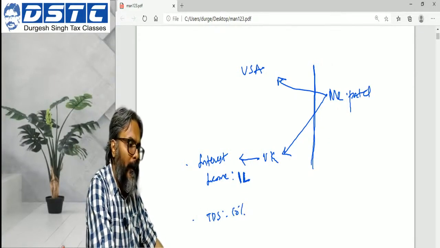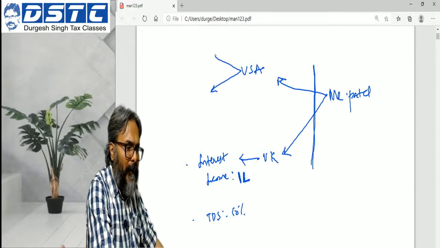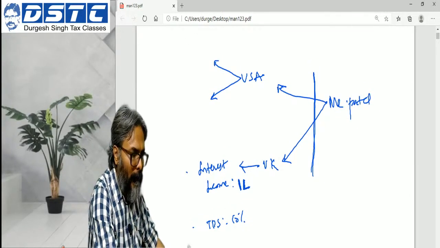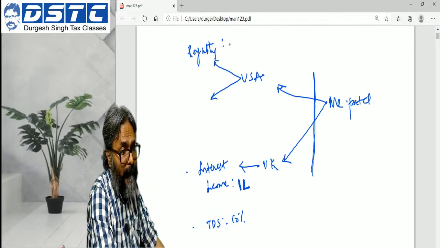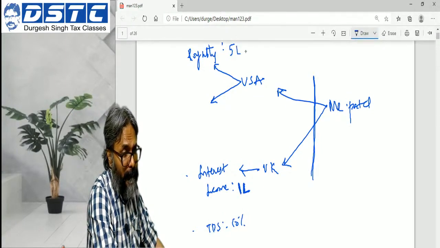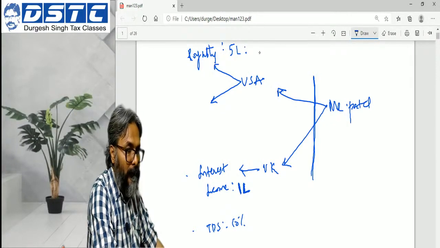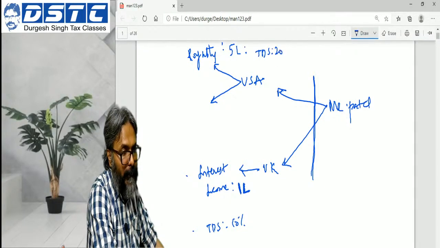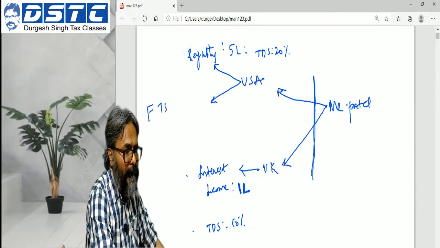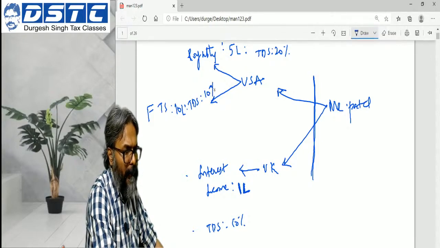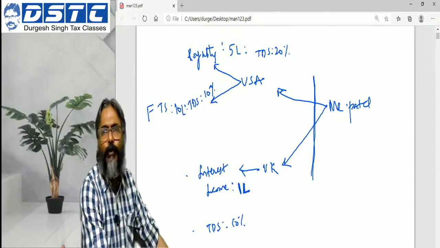Fine. In USA, primarily he had royalty income, say 5 lakhs, TDS 20%, and FTS income 10 lakhs, TDS 10%. So in USA he has got two sources.